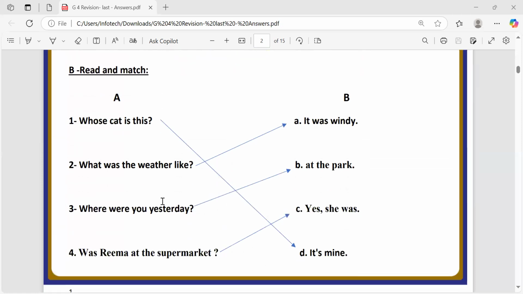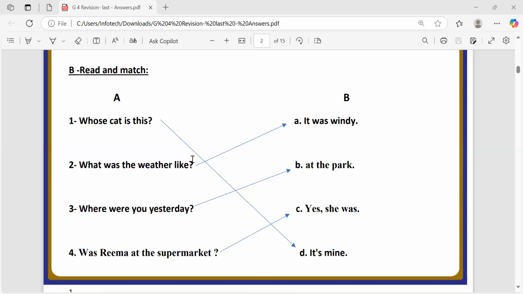And now letter B, read and match again. Whose cat is this? Asks about the owner. So I have to choose it's mine. Why? Because I'm asking whose cat is this? It means to whom this cat belongs. So it's mine. Question number two.